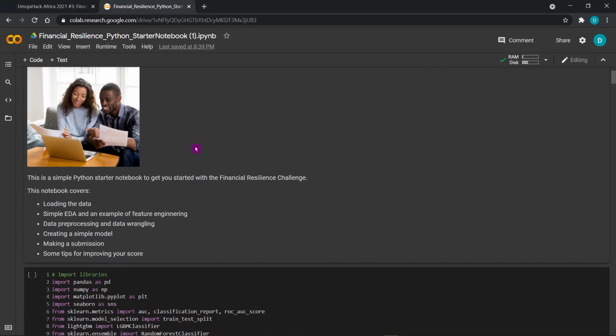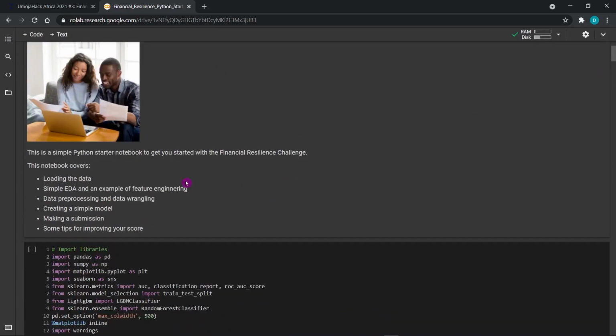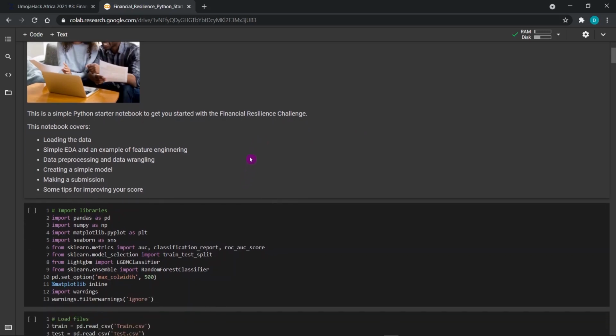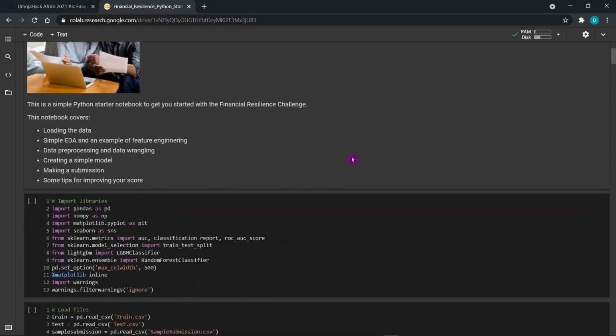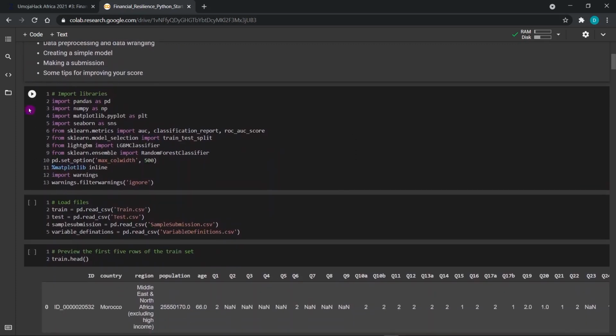Because this is a starter notebook, we won't cover much, but we will cover loading the data, doing a simple EDA, data preprocessing, creating a simple model, and then I'll show you how to make a submission to Zindi. Also you will get some tips on how to improve your score in case you are stuck. These are the libraries that we'll be using to create a simple machine learning pipeline.